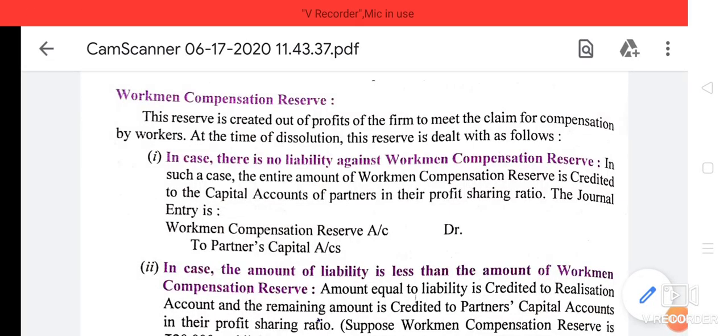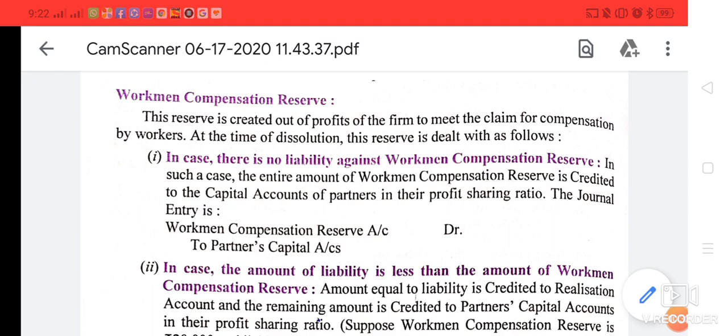Today we will see the concept of workmen compensation reserve. We all know that this reserve is created out of profits to meet the claim for compensation by workers. बिझनेसेसमध्ये वर्कर्सना कॉम्पेन्सेशन द्यावं लागतं काही वेळेला. ते पूर्ण करण्यासाठी हा रिझर्व क्रिएट केलेला असतो.